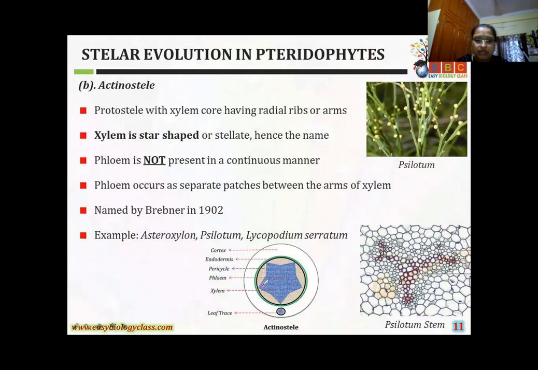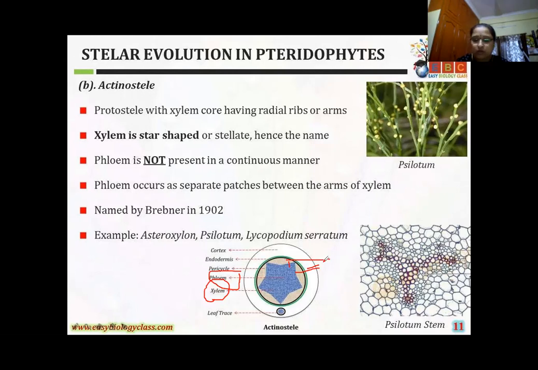It consists of xylem in the form of radiating arms or ribs, and phloem in isolated patches alternating with xylem.